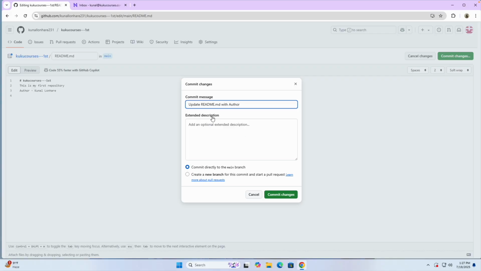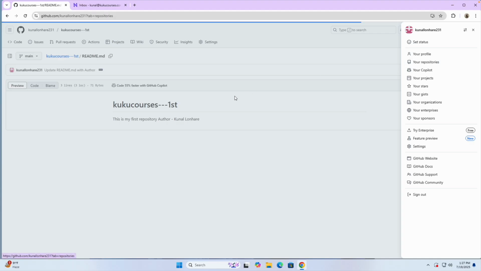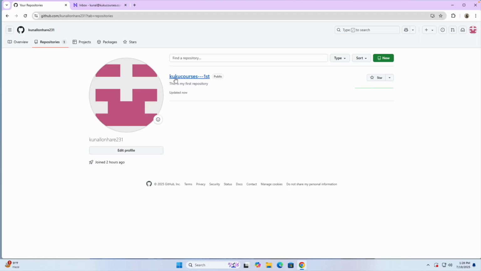In the description you can write "I added author name in the readme file" like this, and click on commit changes, and you will see that the update takes place. And if you go again to your profile, your repository, I don't know why it's not loading, but here you can see that this is the repository.